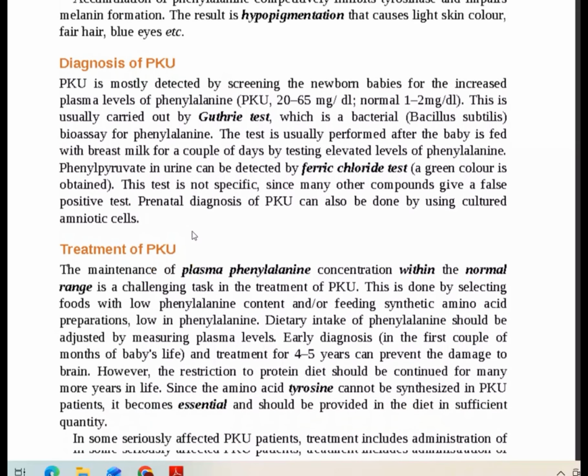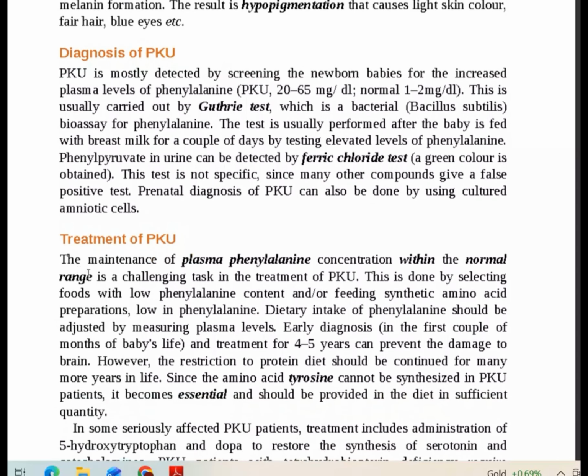So if a patient is suffering from PKU, then maintaining plasma phenylalanine concentration within the normal range is a challenging task in the treatment of PKU. This is done by selecting foods with low phenylalanine content or feeding a synthetic amino acid preparation low in phenylalanine. Dietary intake of phenylalanine should be adjusted by measuring the plasma level.